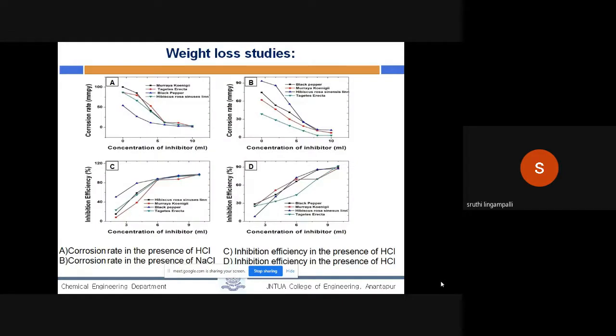Coming to the weight loss studies, the first graph represents the corrosion rate in the presence of HCl and the second represents the corrosion rate in the presence of NaCl. Both show that as the inhibitor concentration increases, the corrosion rate decreases and the inhibition efficiency also increases. We can clearly observe that the corrosion rate decreases in both cases.